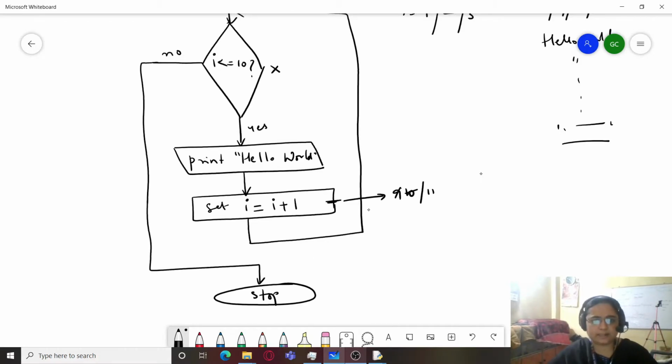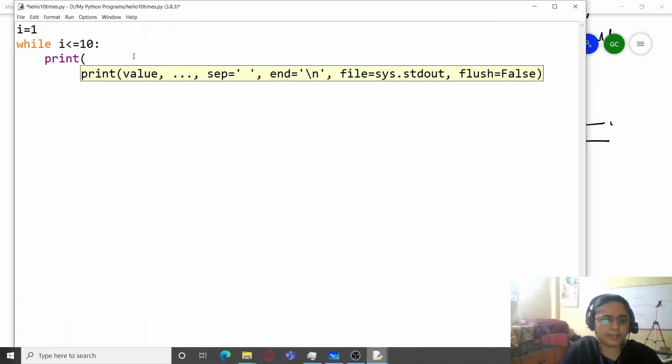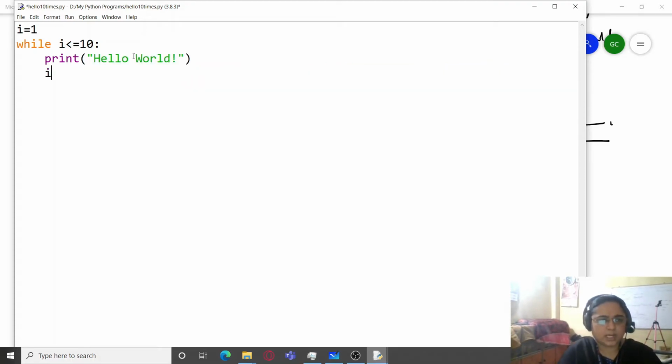So you can see that this is a cycle, and until and unless you exit the cycle, you cannot reach the end. Got it? So we will just check it over here with the help of this program. I'm just quickly going to write it. I equals 1, while I is less than equal to 10, print hello world, I plus equal to 1, and that's it.